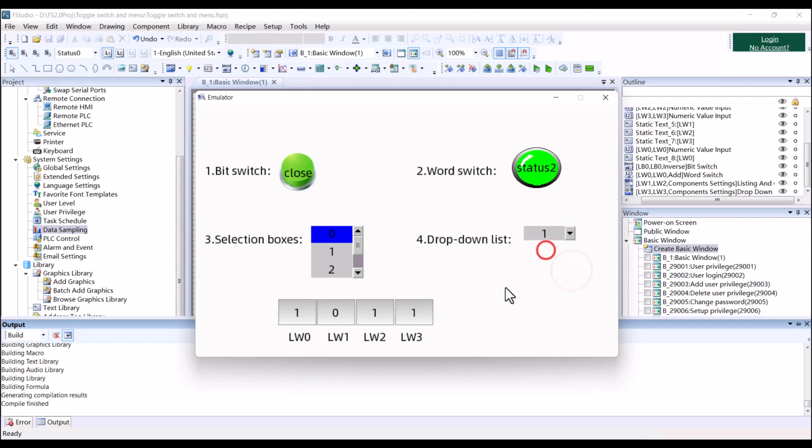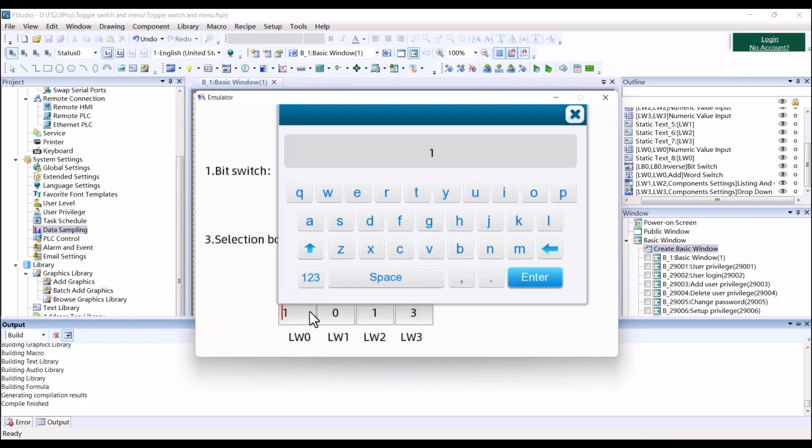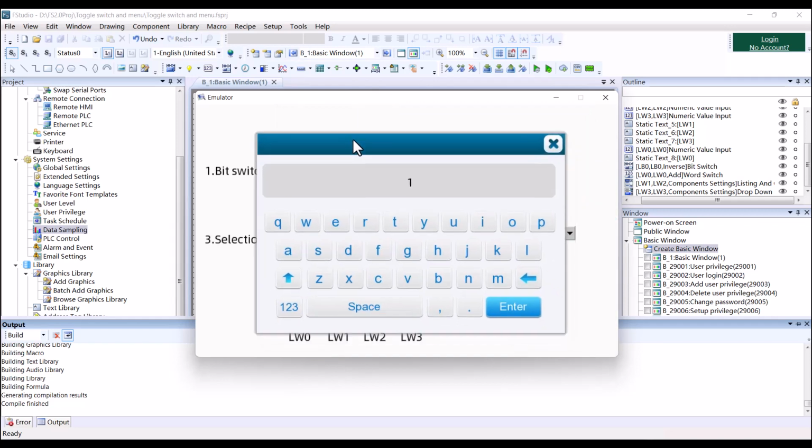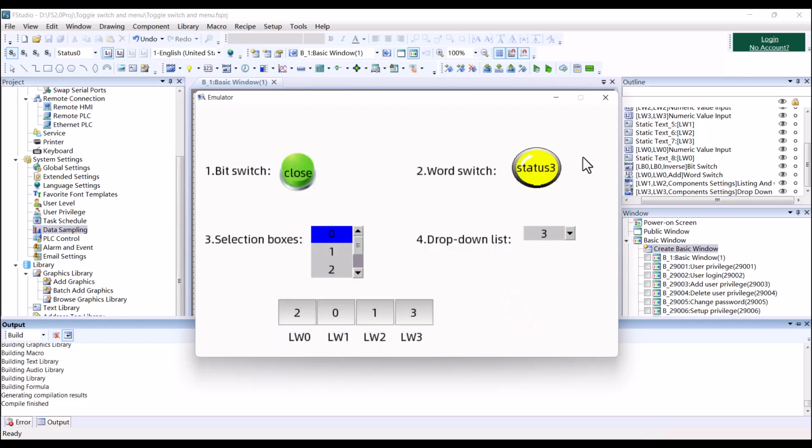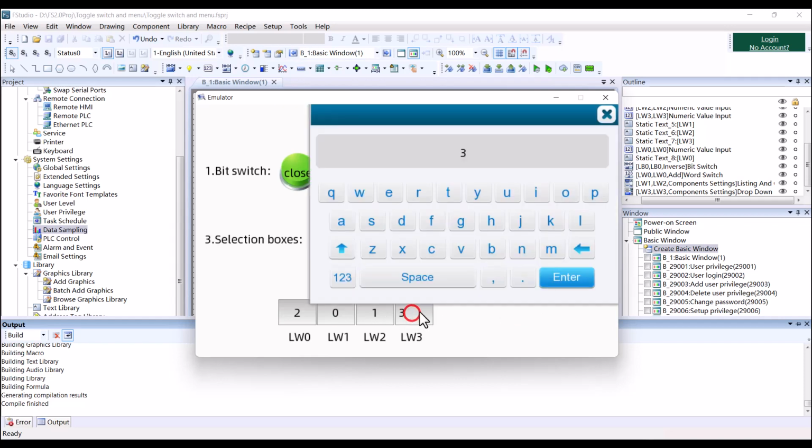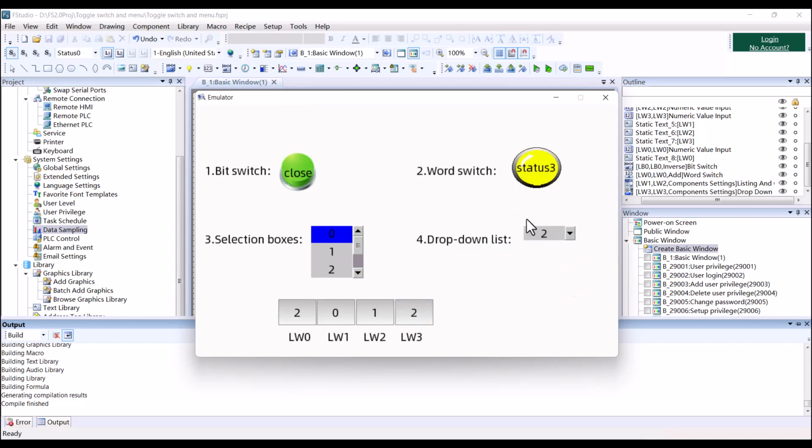And when I choose 1, the status value will be displayed to be 1, and 2 is 2, and 3. Also, if you change the LW0 value, the status also will be changed to be 2. Here, the word switch changed to the status 3. And for the drop-down list, I will change to 2. Also, its status is changed.